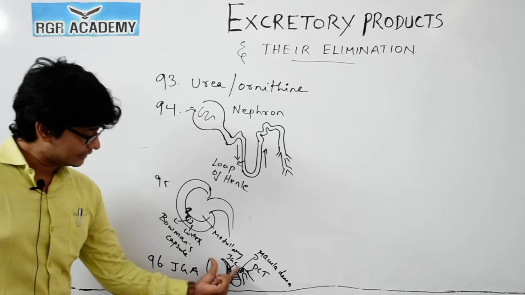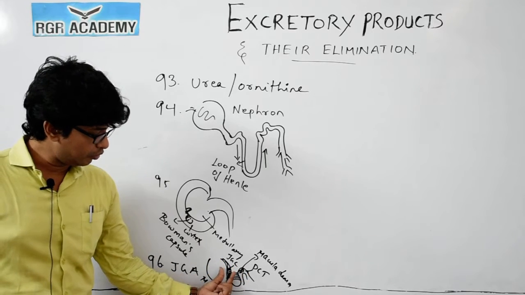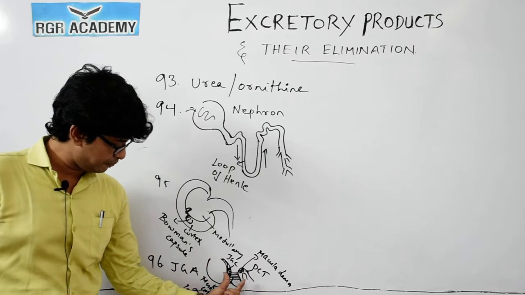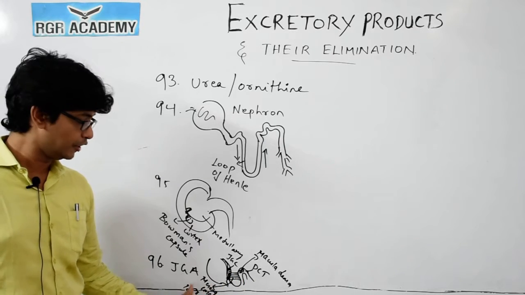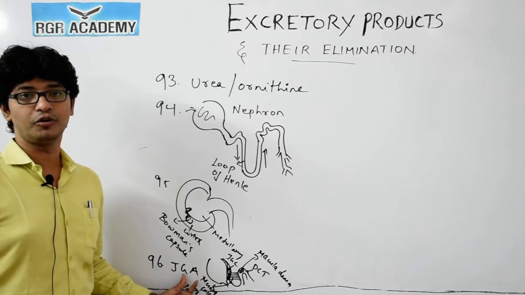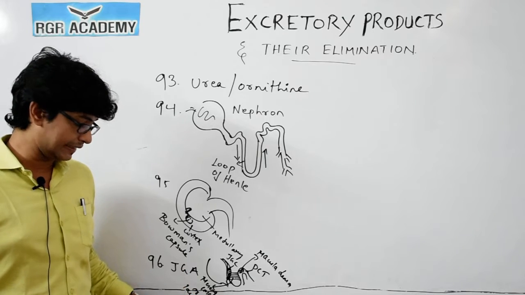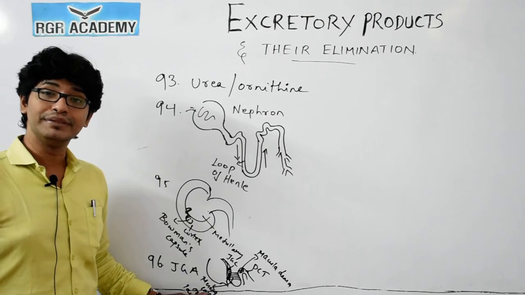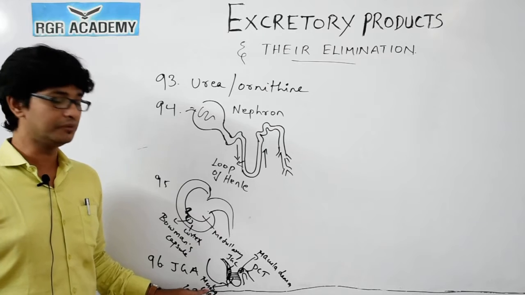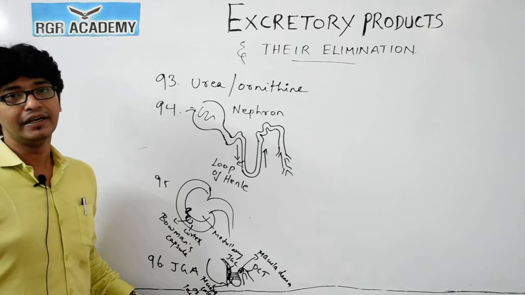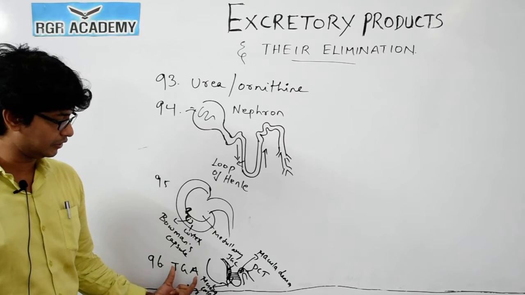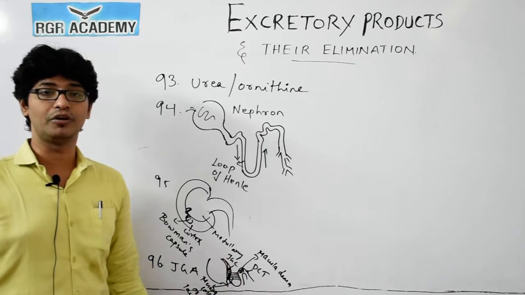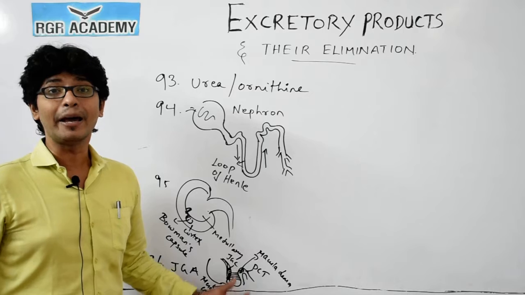So together we call the juxtaglomerular cells, the distal convoluted tubule, and in between the mesangial cell or the Lacis cell, together we call it the juxtaglomerular apparatus. Sometimes if Lacis is not there, instead they give mesangial cells, so even if you go with that option, mesangial cells can also be called Lacis cells. This is the combined effort that you see in this apparatus, called the juxtaglomerular apparatus.